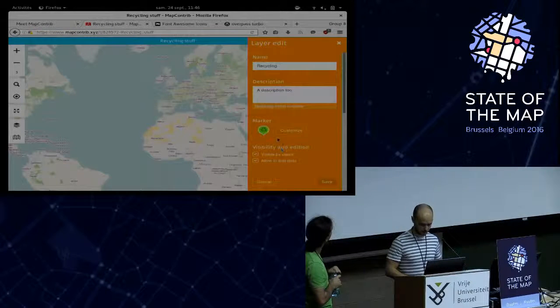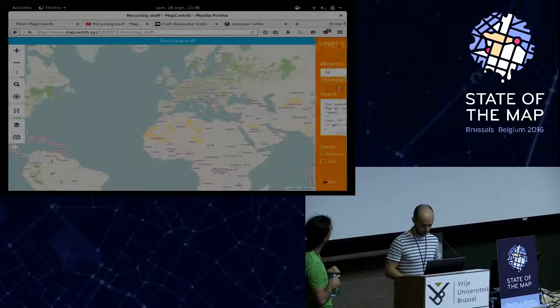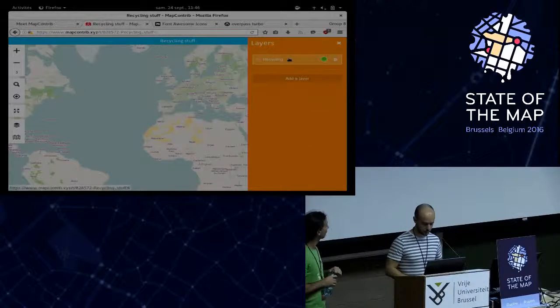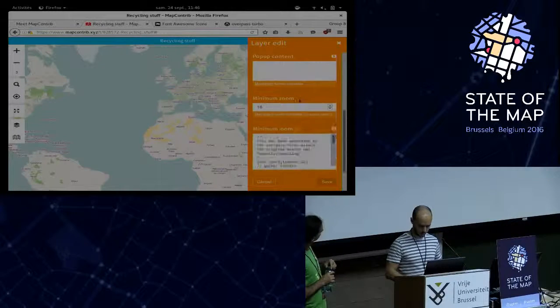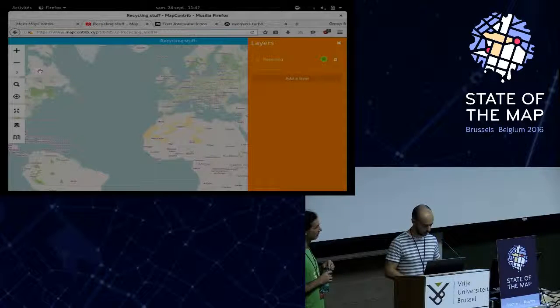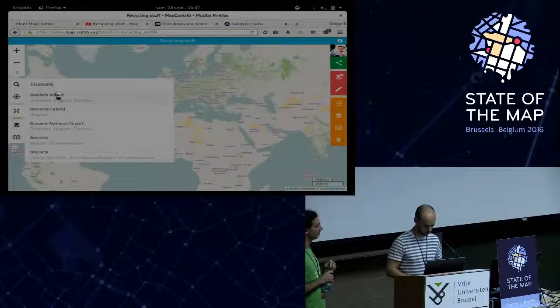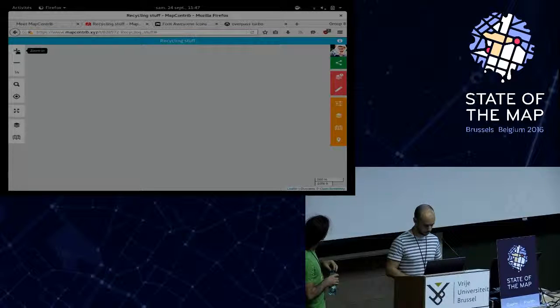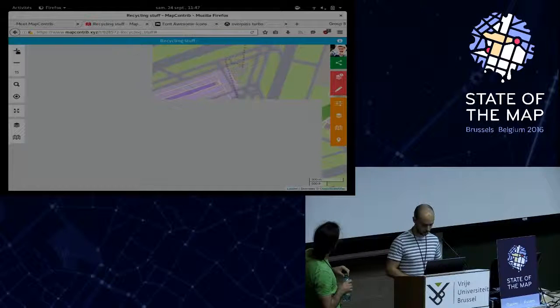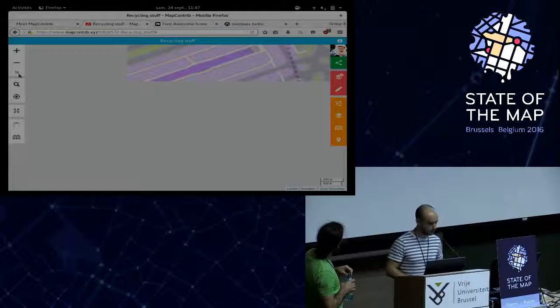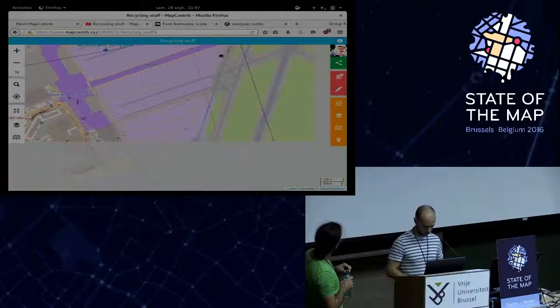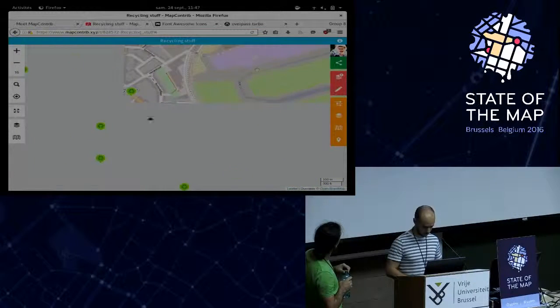When you close it, you see your marker customized, and you can save the layer. You saw that I set the minimum zoom to 16, so I need to zoom a bit. I'm at zoom 16 now, and you can see that the Overpass request is running. Unfortunately, I don't have any data.